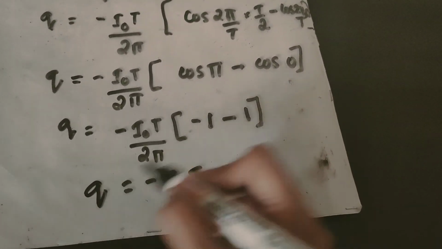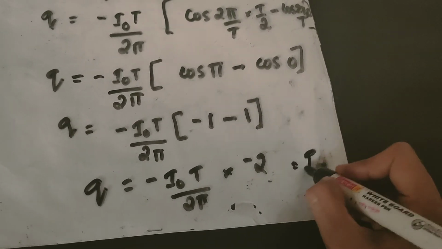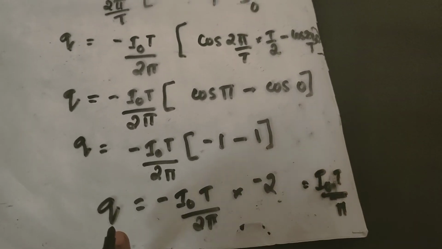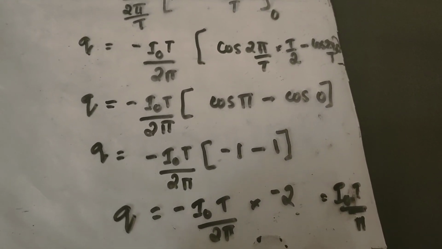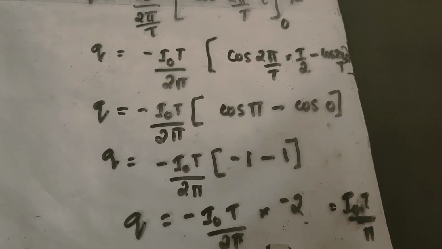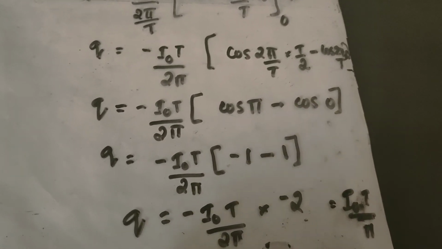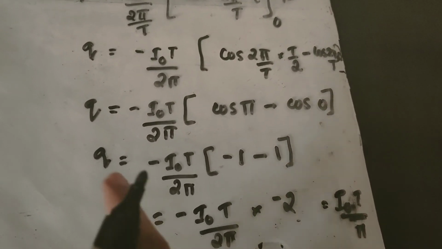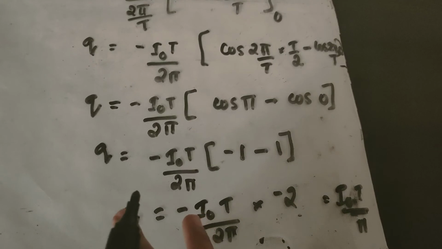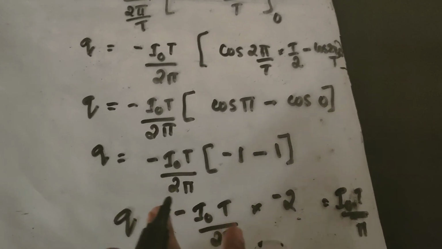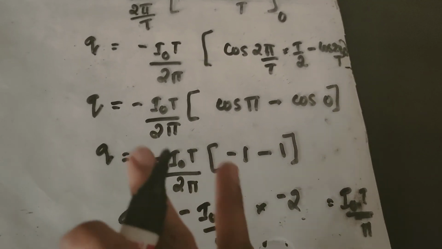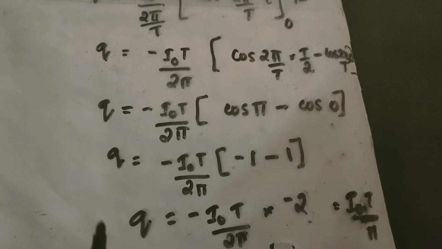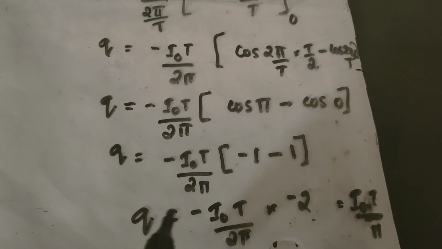So Q reduces to I0 T divided by pi. So we have obtained the total charge. Total charge flowing through the circuit in the first half cycle is found to be I0 T divided by pi. After getting this total charge, we can find the average value of AC over the first half cycle.